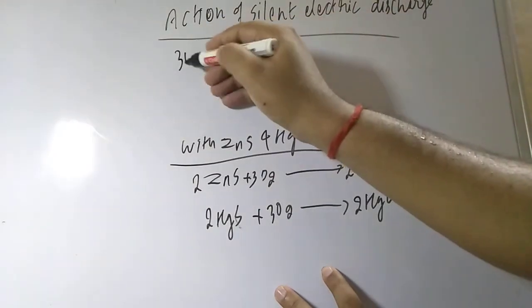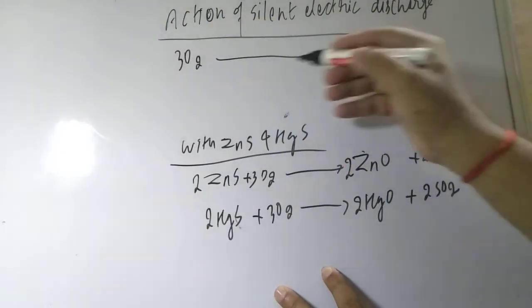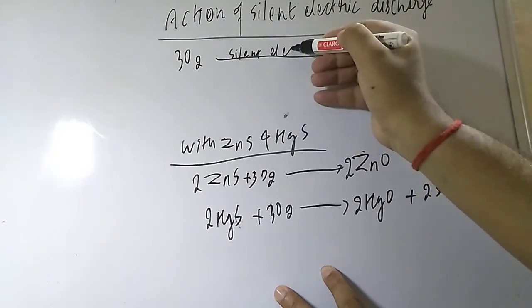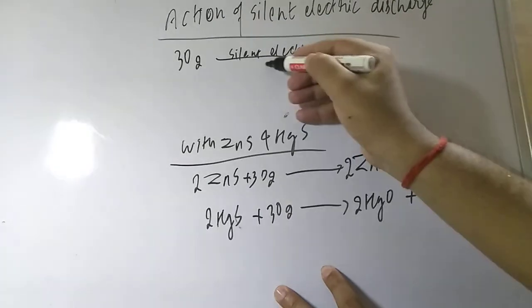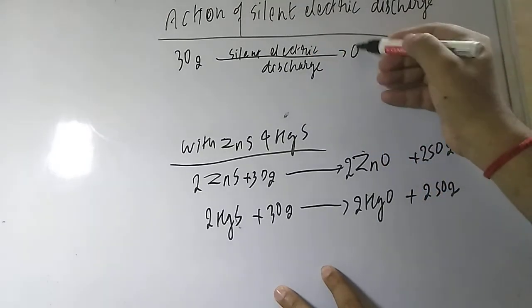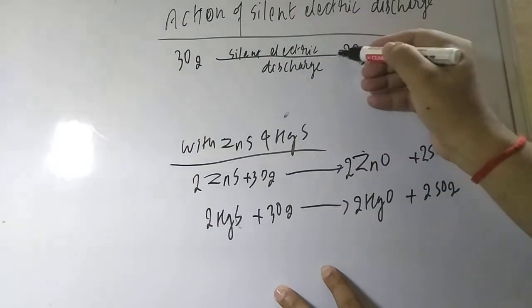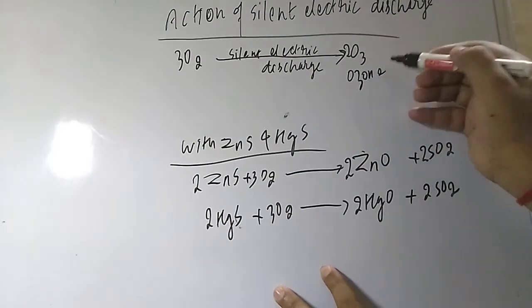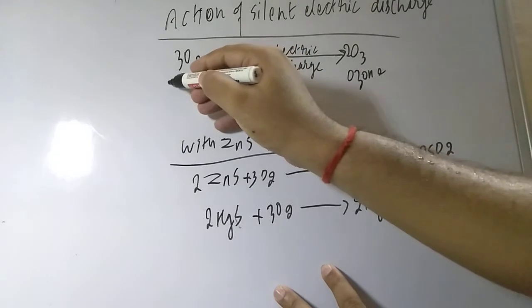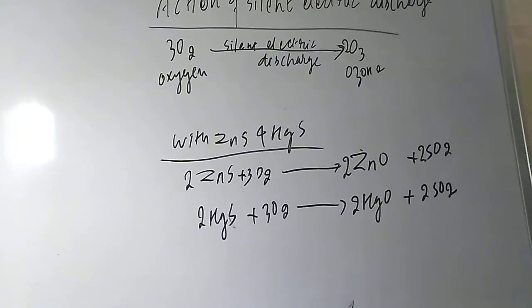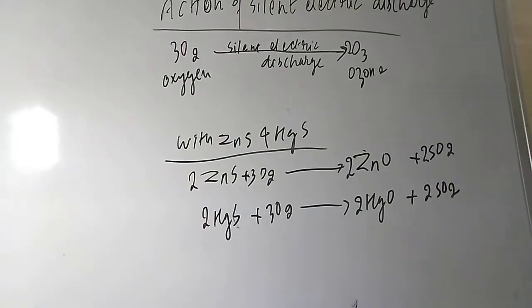So you are taking 3 mole of oxygen, student, and you are applying silent electric discharge, and it will form 2 mole of O3. So this is what? Ozone. This is also a type of isotope, student, and this is oxygen. So oxygen will convert into ozone when you are applying the silent electric discharge.